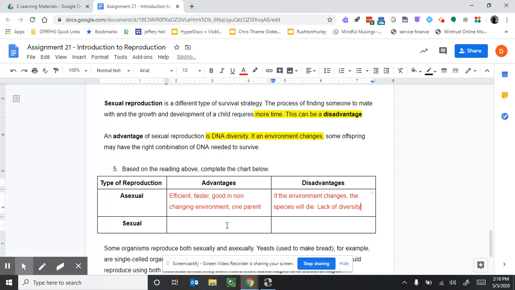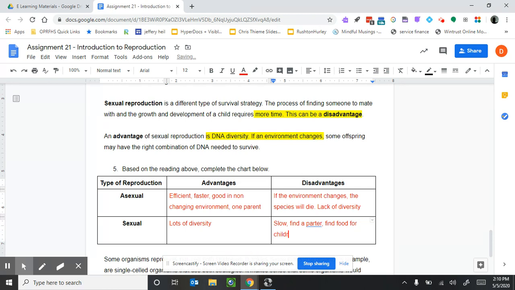Now, sexual advantages is big diversity, right? Lots of diversity. But we know that this is slow. You've got to find a partner, got to find food for children, etc.